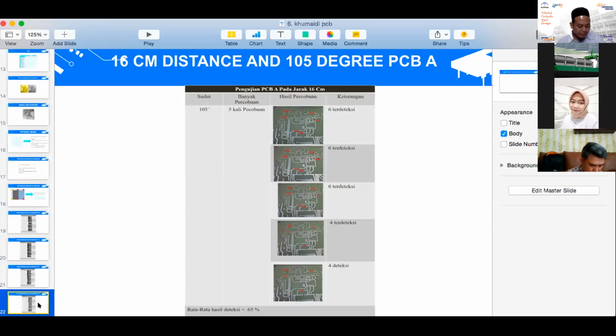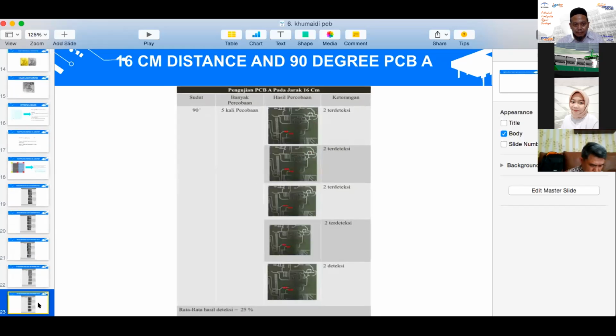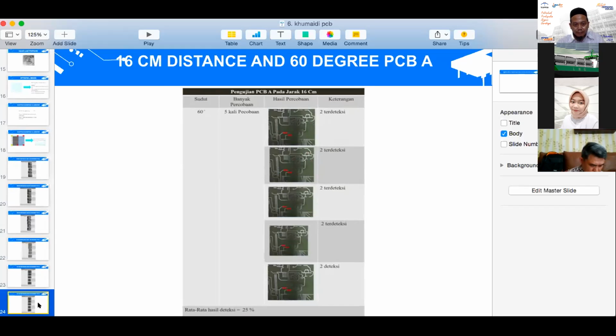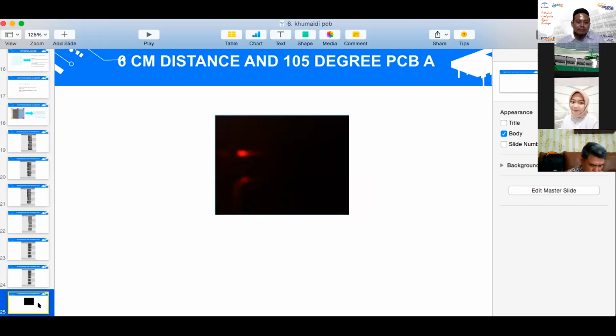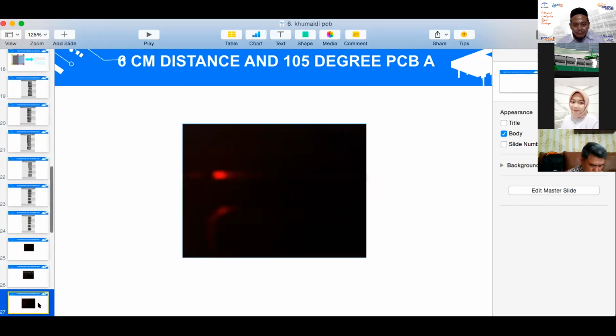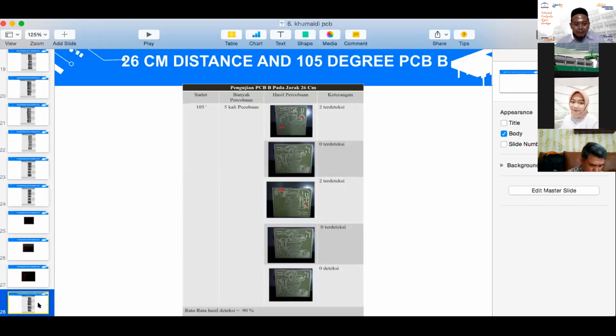We can see that the detected PCB is less than at the 26 centimeter camera distance, and it is also the same as the camera angle gets smaller. For the 6 centimeter distance, the PCB cannot be detected because the PCB is too close to the camera, so it cannot show anything. It is also the same for the other 6 centimeter case.